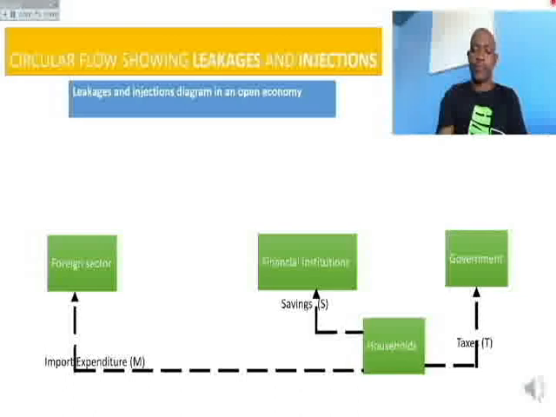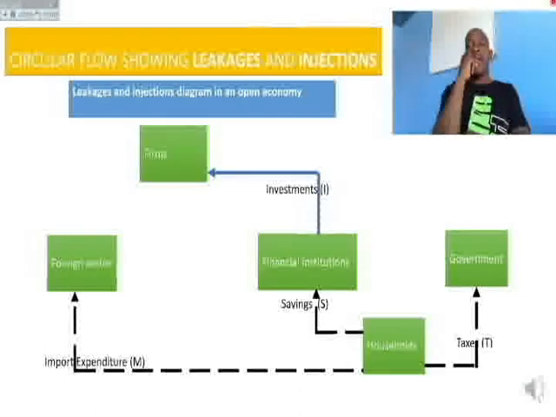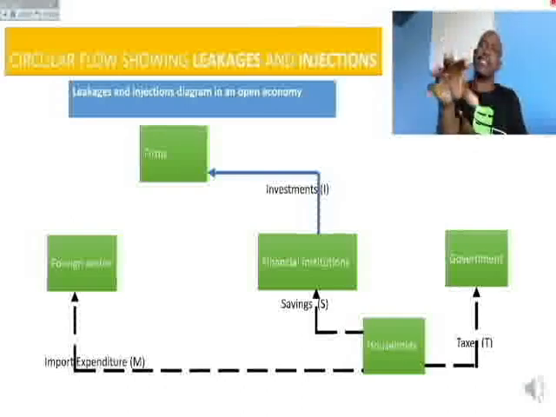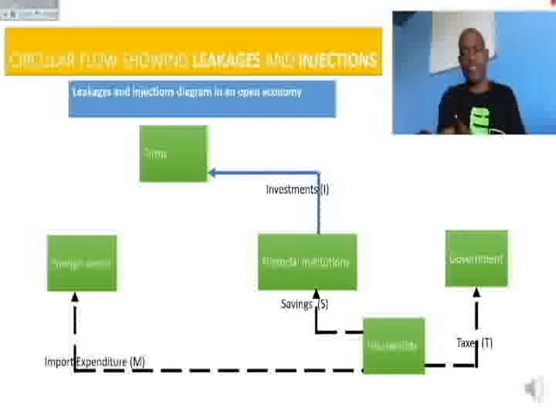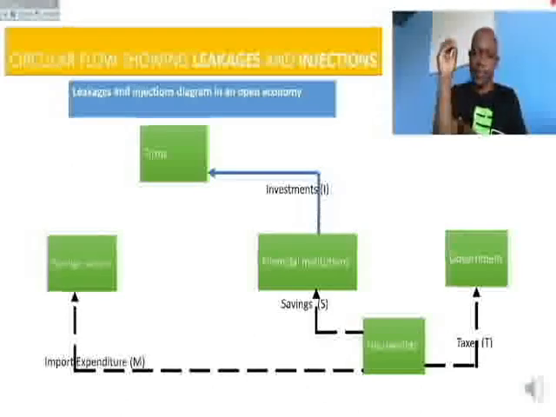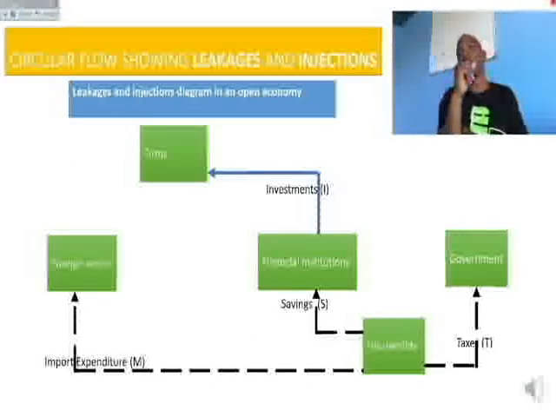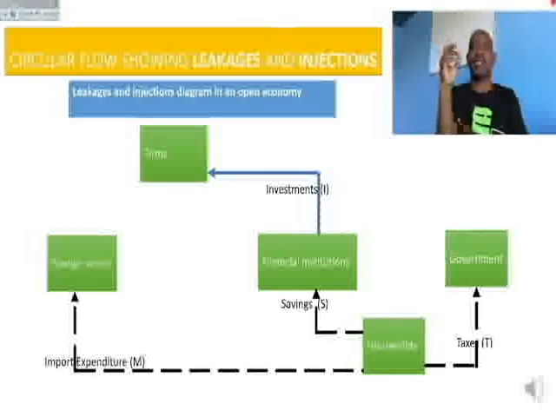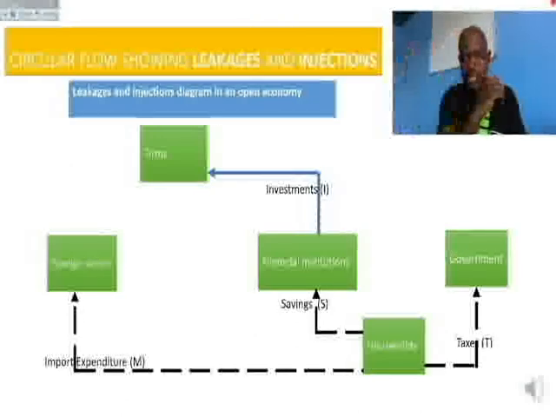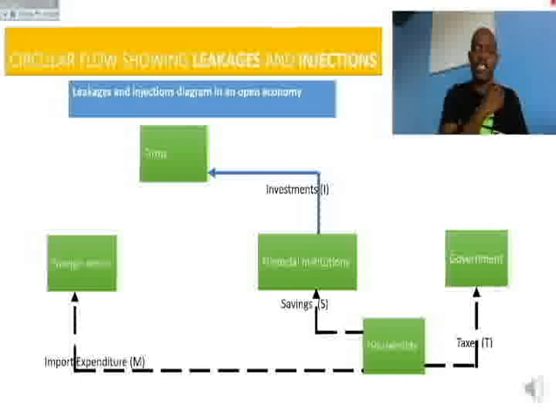Now, when firms invest, remember, businesses can borrow money that has been saved by other businesses and households, and they buy machinery to expand or to start new businesses and so on. So an investment is an injection.